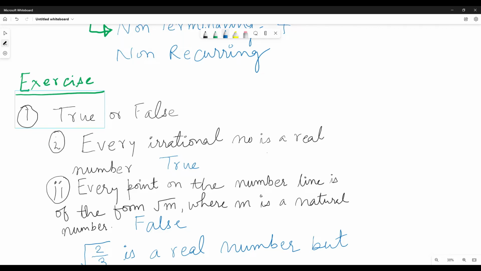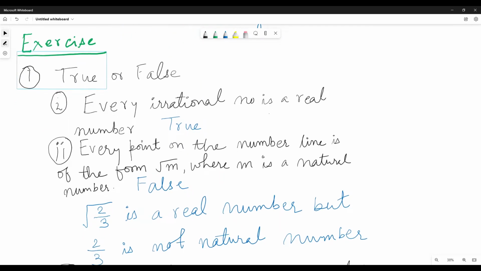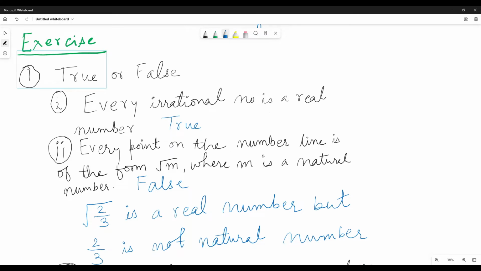Let us do one exercise. Every irrational number is a real number, because this is the real number family. The real number family includes irrational and rational numbers, both of them. So every irrational number is a real number. Why? Because we can plot an irrational number on a number line, so there is an existence of the irrational number on the number line. So every irrational number is a real number.